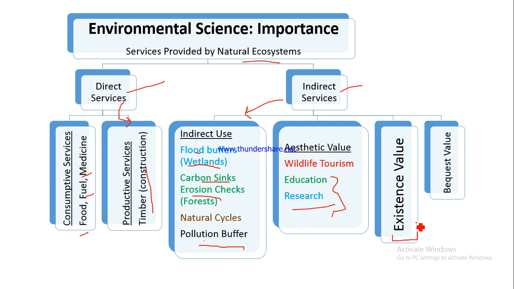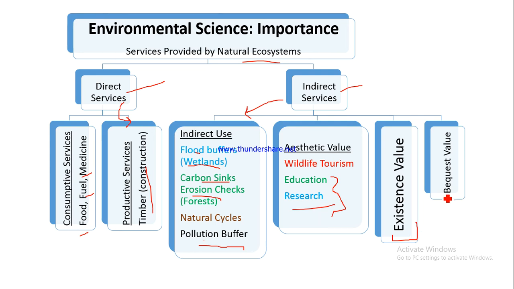If there are no ecosystem services available to us, we simply cannot exist. If there is no forest, how are we going to survive? What are we going to breathe? If there are no ecosystem services, and let's say there is no rainfall, then again we would not be able to survive. So they have an existence value for us. We are able to exist just because of the indirect services provided by ecosystems.